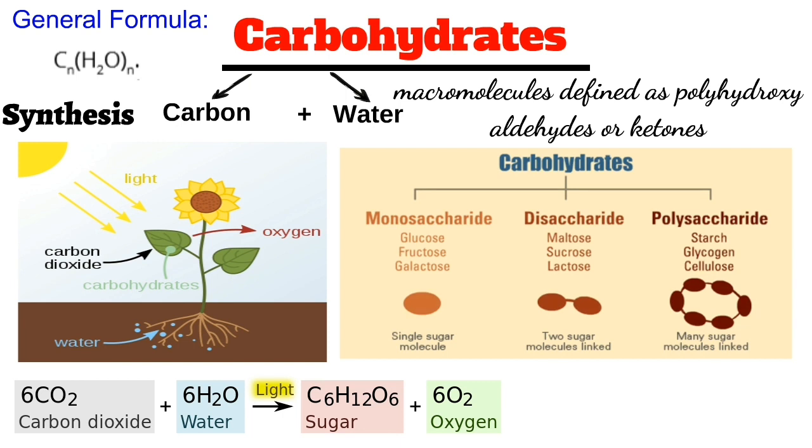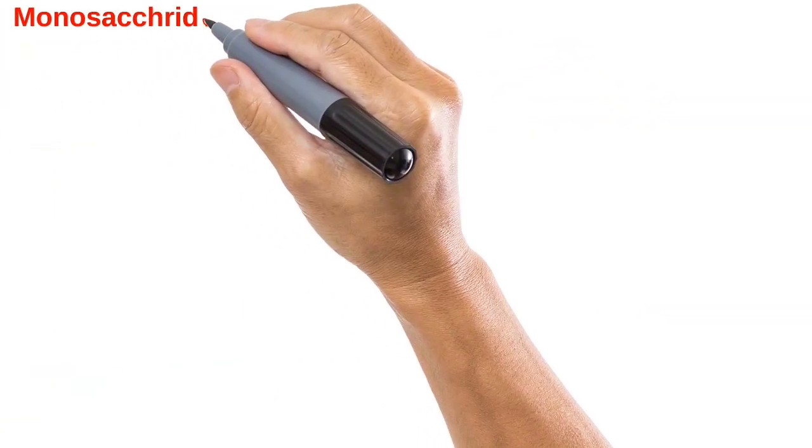In this lecture, you will study about the types of carbohydrates which are monosaccharides, disaccharides and polysaccharides. Monosaccharides have 1 sugar molecule, disaccharides have 2 sugar molecules, whereas polysaccharides have many sugar molecules. Now we are going to describe these 3 types in detail. Now we will see the very first type of carbohydrates, which is monosaccharides.